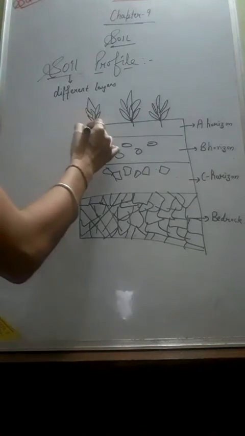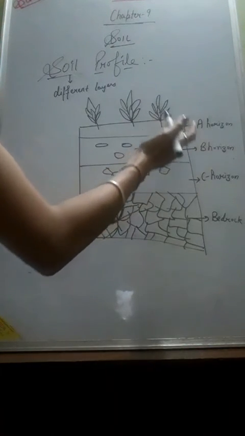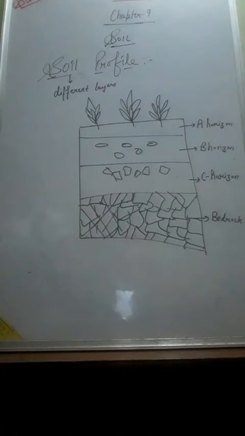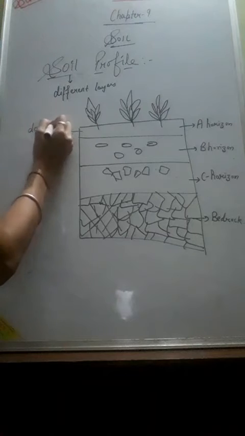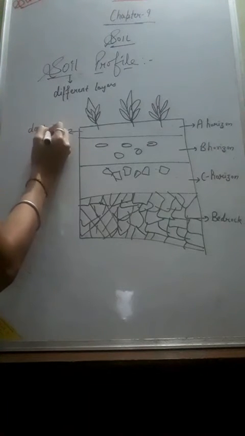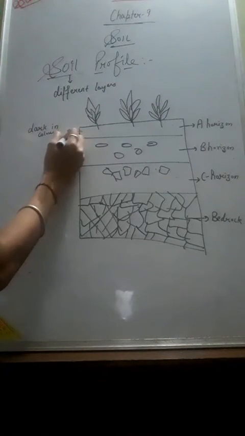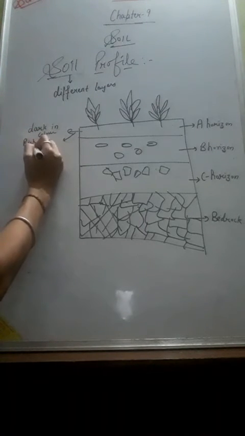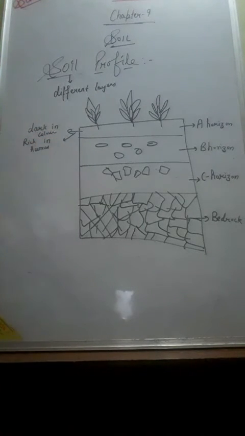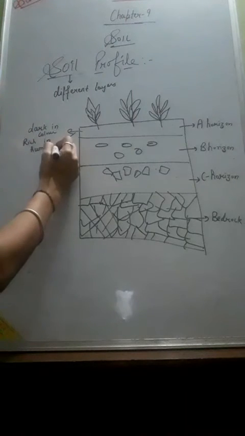So let's know about the soil profile in detail. The uppermost horizon is the one that we usually see. It is dark in color and is rich in humus. The main property is this: the uppermost layer is rich in humus and minerals also.